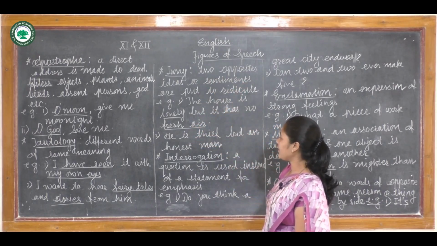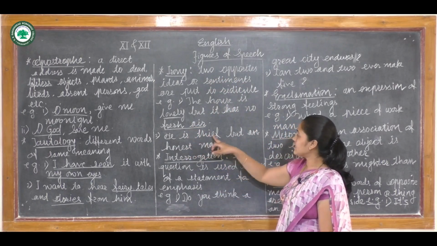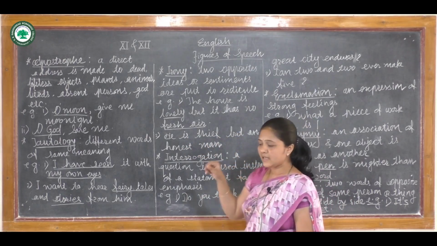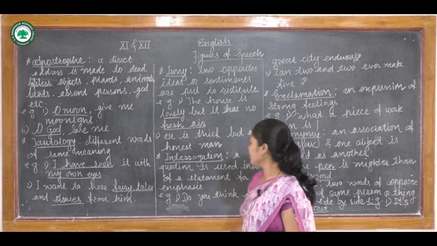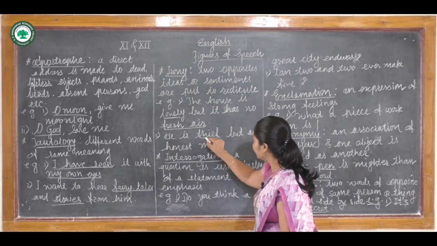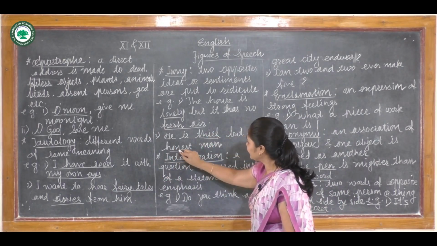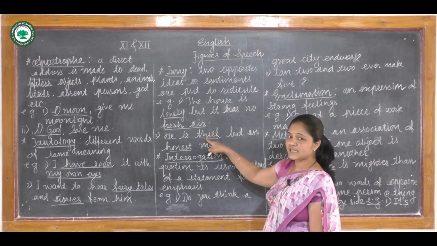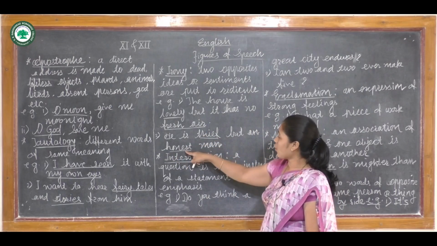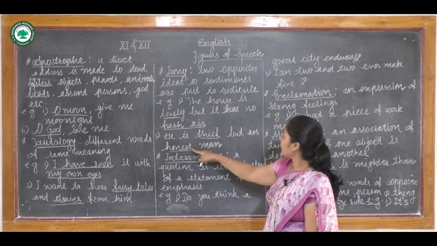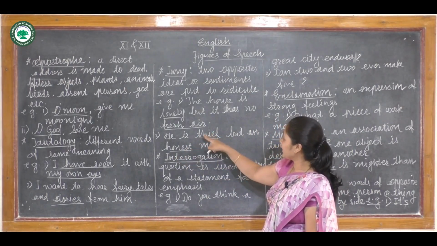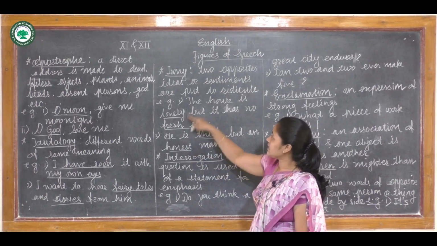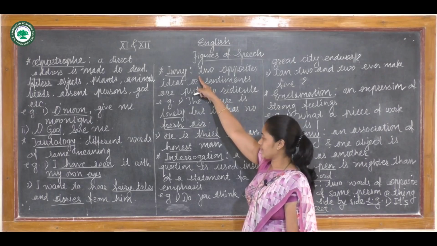Take another example: "He is a thief but an honest man." See here, can you imagine that? A thief is an honest person? When we read this sentence, it makes us laugh that the person is a thief but he is an honest person. So opposite ideas are put in this sentence, that is thief and honest. So we can say that the irony figure of speech is used.